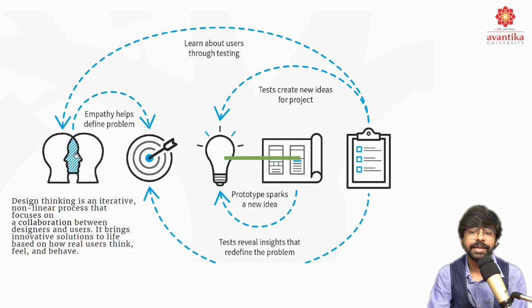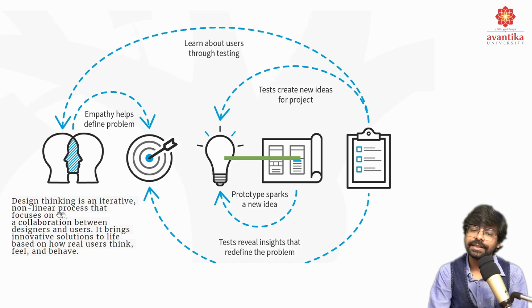First we have empathizing, which helps to define the problem, and is going to be the drifting stage to the second stage. This is how a circulation pattern looks like, in which we learn about users through testing, in which tests create new ideas for a project, a prototype sparks a new idea, and the test reveals insights that redefine the problem.